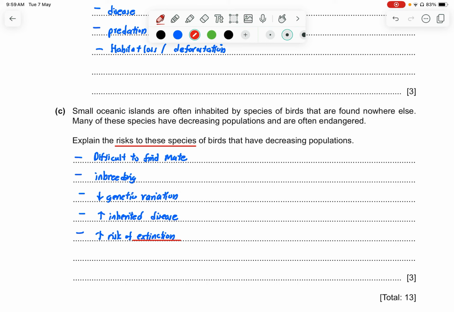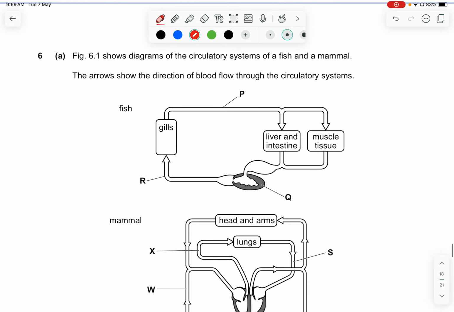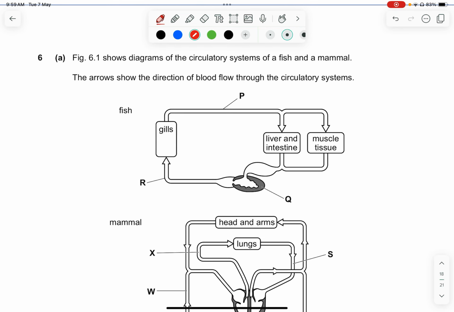It's also acceptable. Question 6a, figure 6.1 shows diagrams of the circulatory system of a fish and a mammal. The arrows show the direction of blood flow through the circulatory systems.